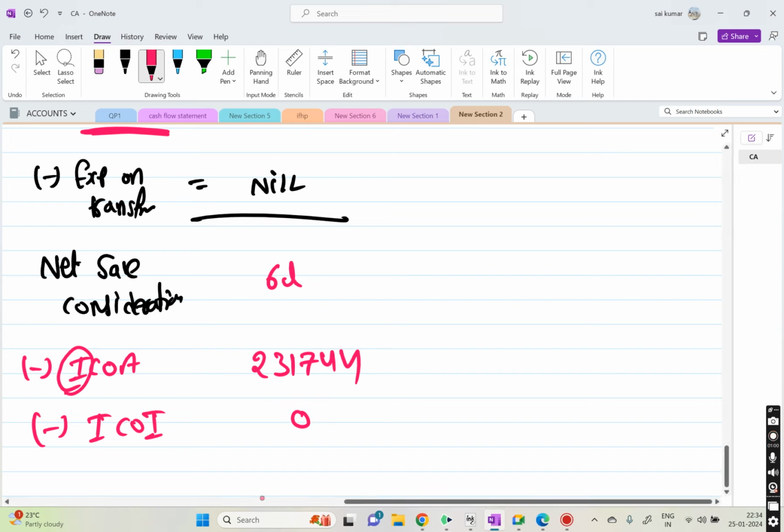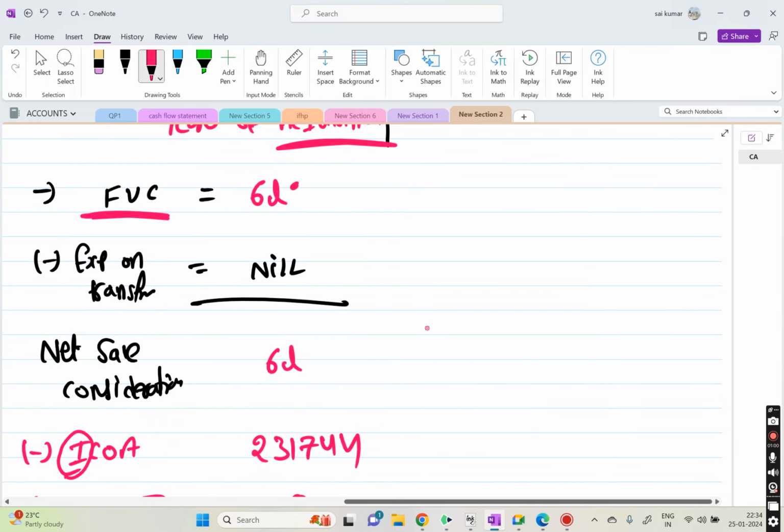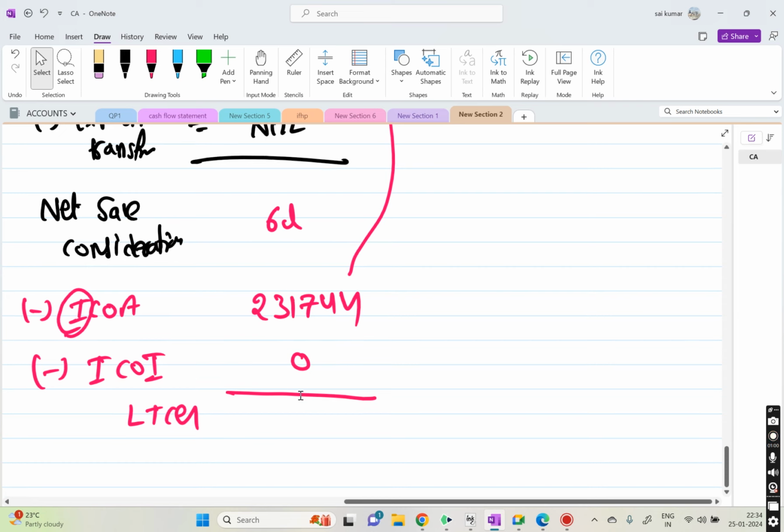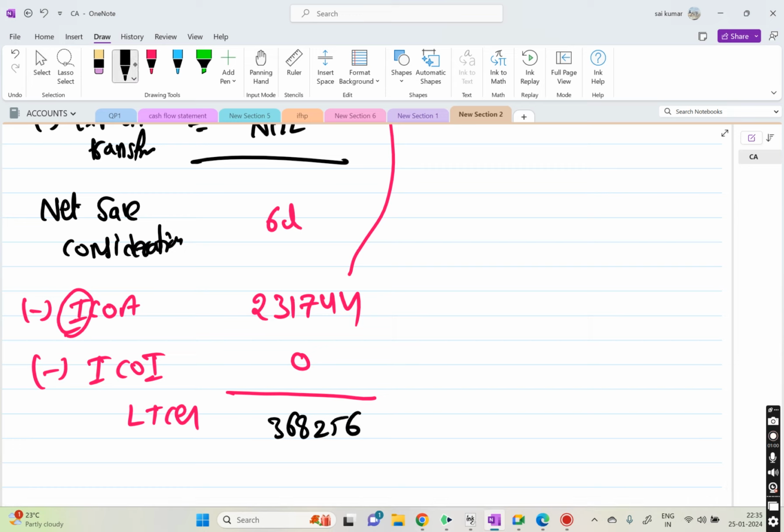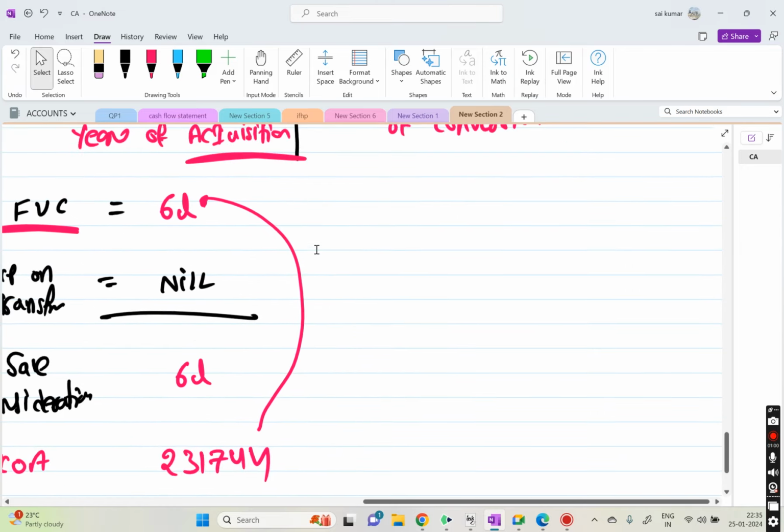Okay, this is 0. Then you will get the long term capital gains. Now 6 lakhs minus 231744 is 368256. This is the long term capital gains. Very good. Now come to the PGBP part.